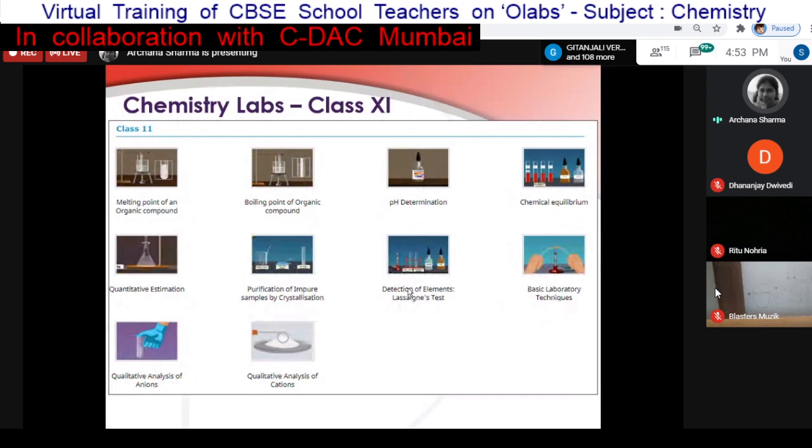After that there is a procedure. In the procedure we have mentioned how you can do the activity in the physical lab, with the necessary pictures and names of the apparatus. This is also useful. Before going to the physical lab, they can read this and visualize the pictures of the apparatus. This is how you can do this experiment in the physical lab.